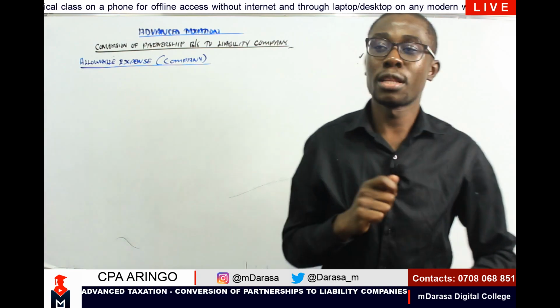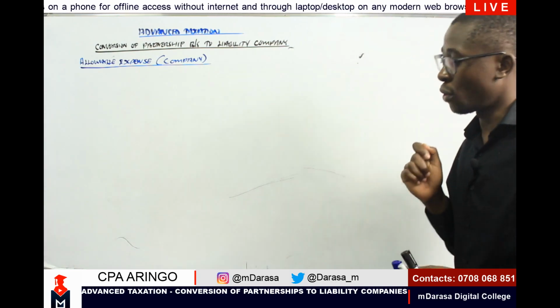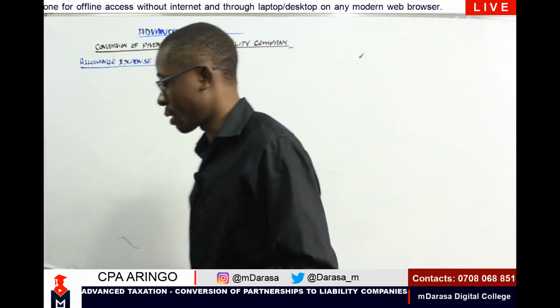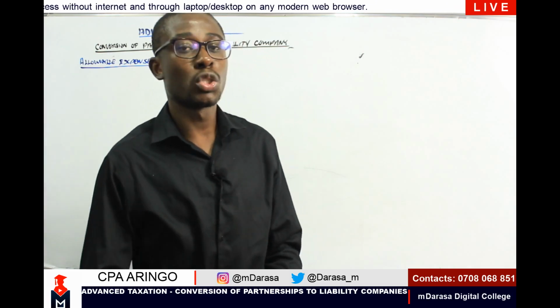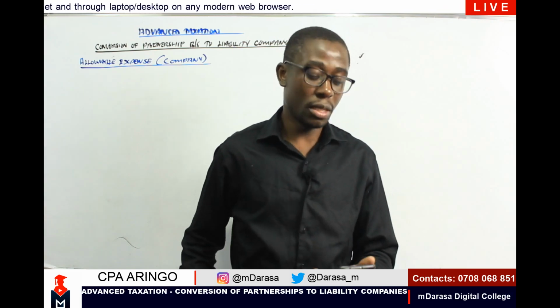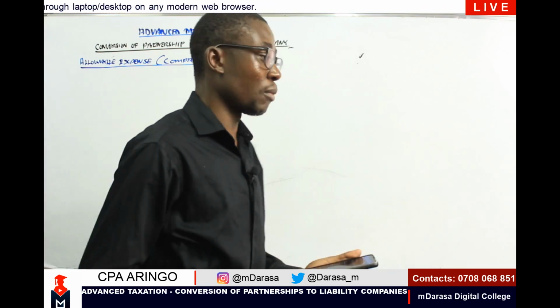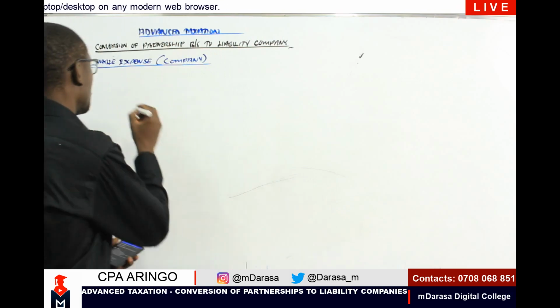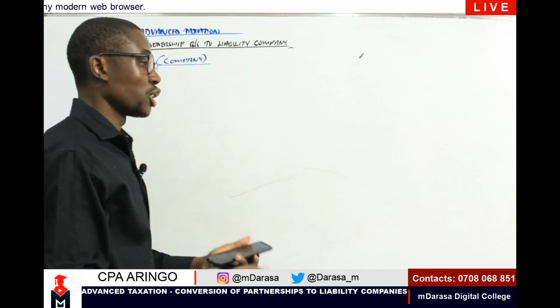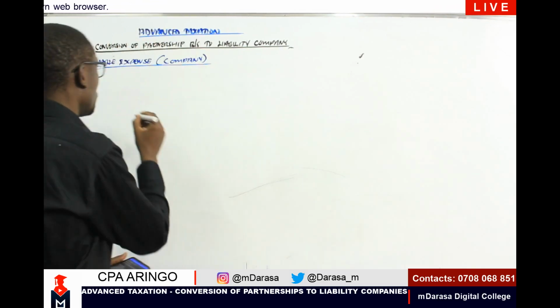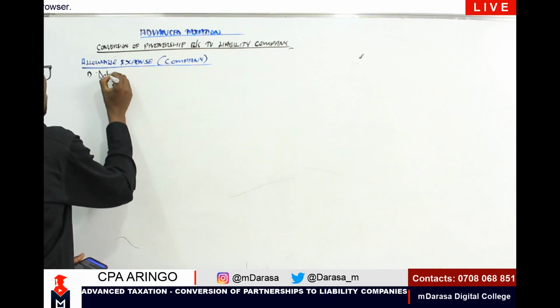The following are specific allowable expenses that are normally considered special for companies, which are probably not taken into consideration in any other business. So number 1, an allowable expense that you can always talk about, is debenture interests.